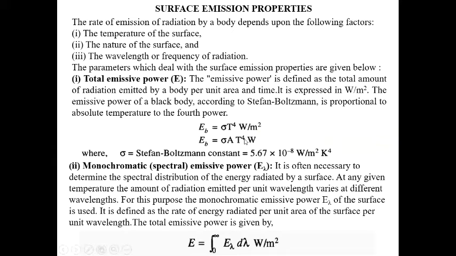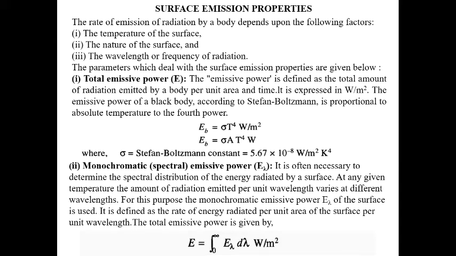And from the Stefan-Boltzmann law, we can prove that the emissive power for a black body equals sigma T to the power 4, and total emissive power equals sigma A T to the power 4, where sigma is called the Stefan-Boltzmann constant. This is 5.67 into 10 to the power -8 watt per meter square K to the power 4. Okay. Then monochromatic or spectral emissive power.